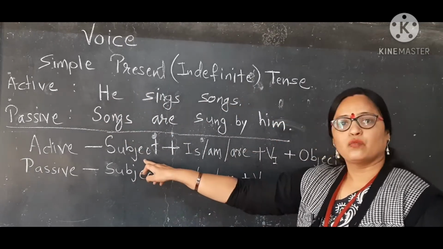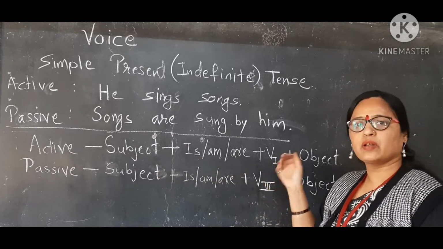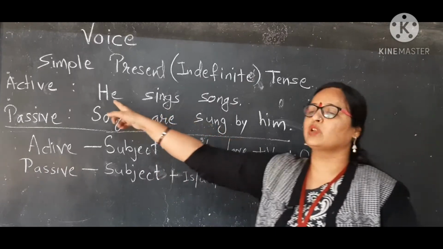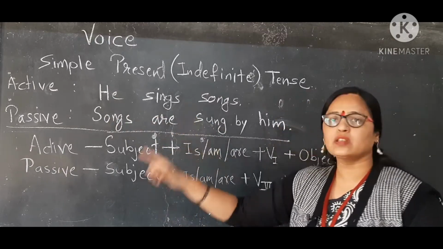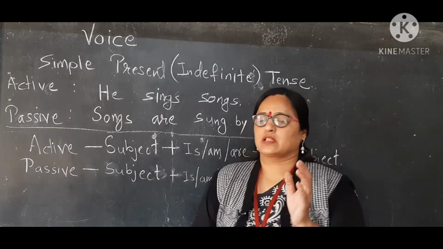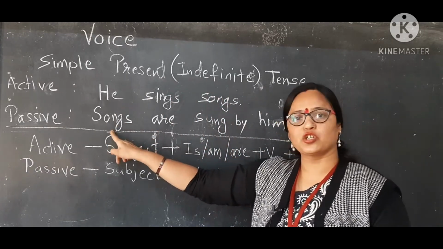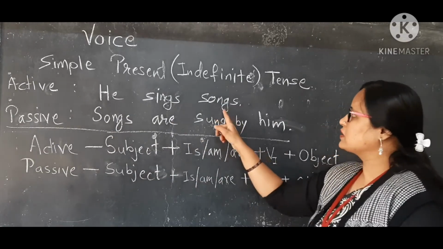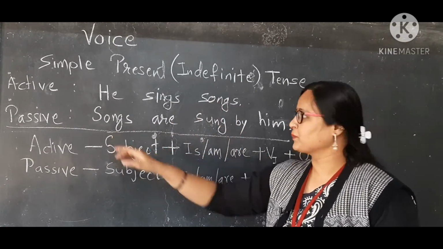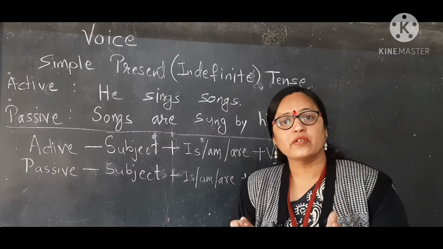So what is the formula of active voice? Subject plus is, am, are plus V1 plus object, and in case of a singular subject there is S with V1. Now what will be the passive voice? You know that the object will be in the position of the subject, so it will be songs here. Then I told you that the tense will be the same.